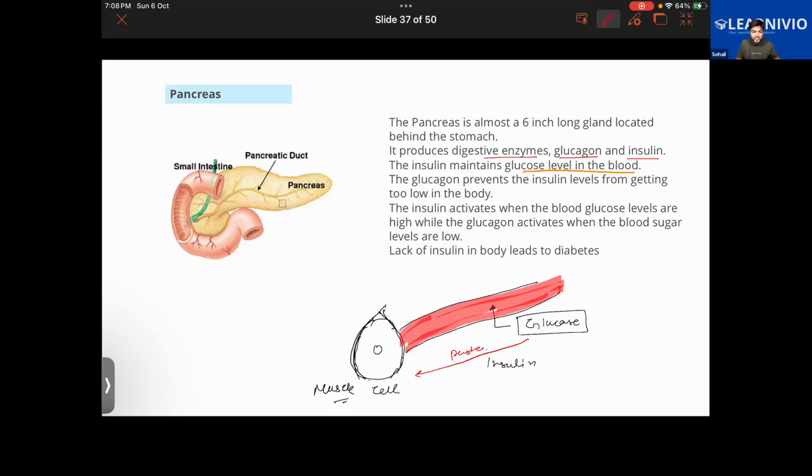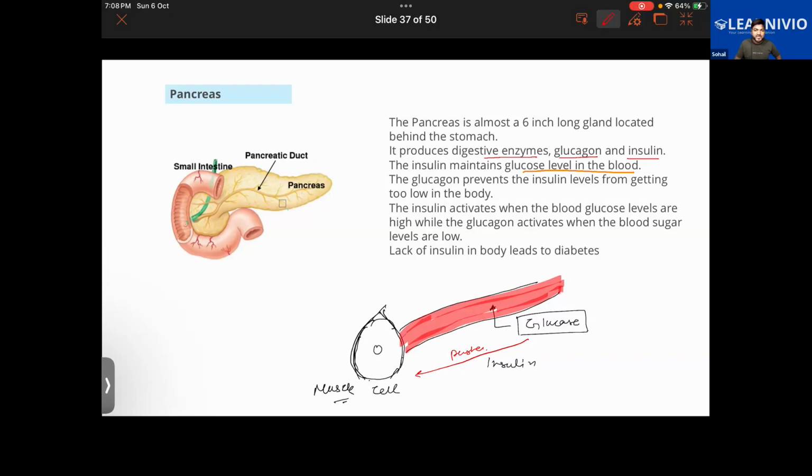Moments ago I said that the extra glucose present in the blood is stored. Insulin helps in storing the extra glucose. And where is the glucose stored? It is stored in the liver.